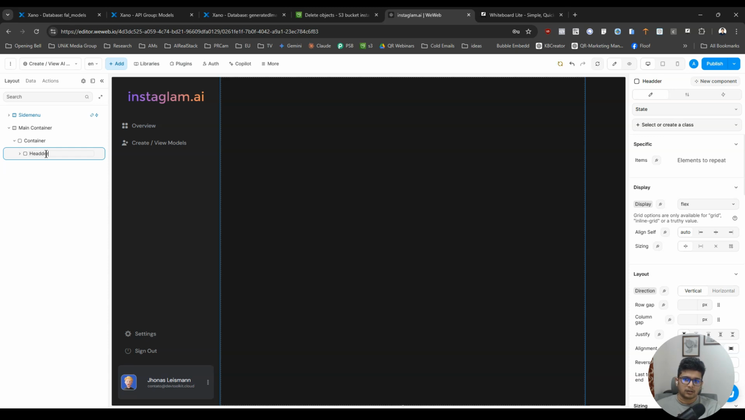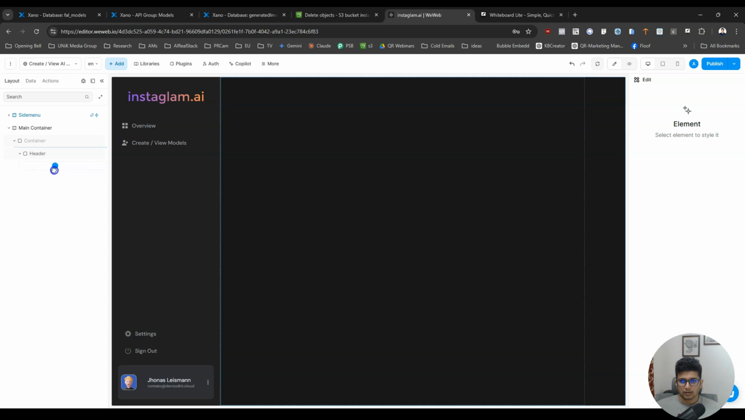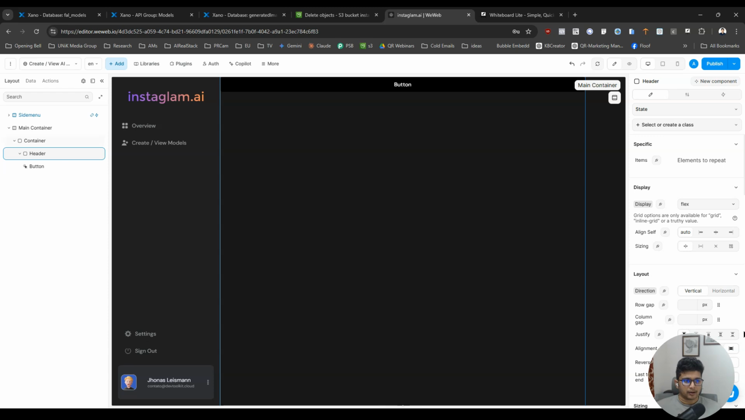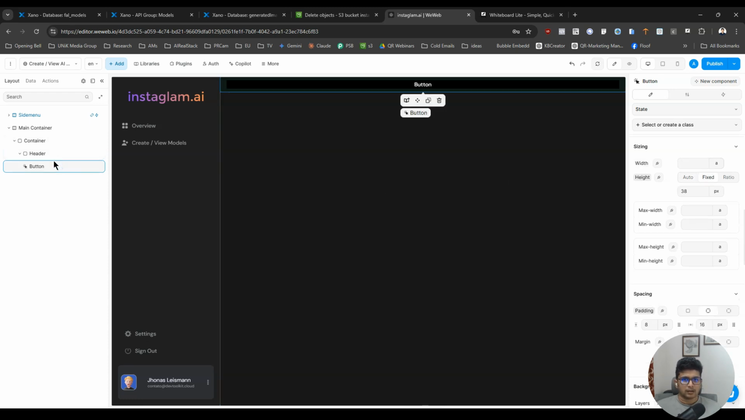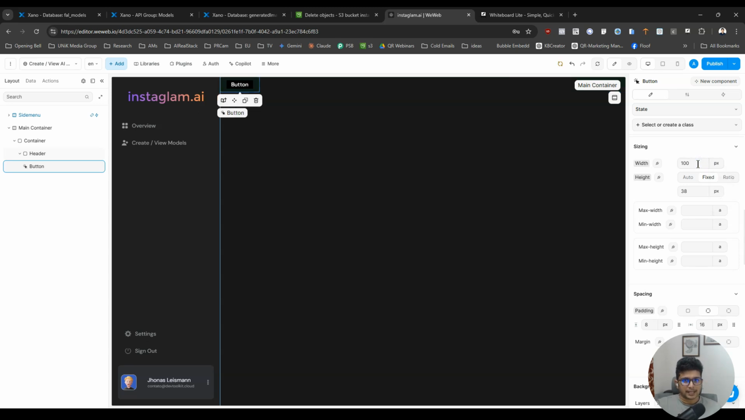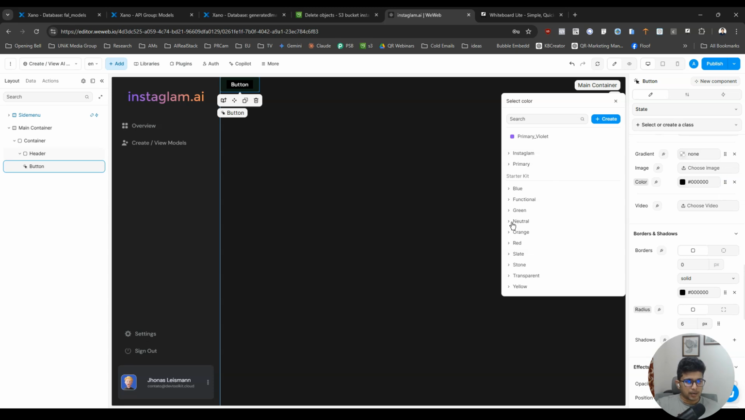Is it 2D in here? I don't care. Header. And I am going to add a button inside this. All right, so this header max width should be automatic, width should also be automatic, and the button width, that's something which we will set. All right, and the button color should also be set.